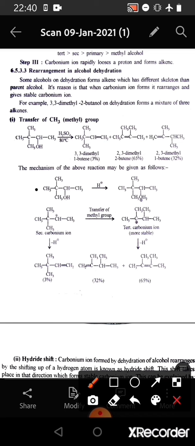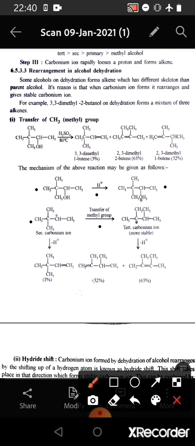3,3-dimethyl-2-butanol forms an oxonium ion by reacting with a proton, and we get this oxonium ion of protonated alcohol. This protonated alcohol then, after elimination of water, forms a secondary carbonium ion. Now the secondary carbonium ion can proceed in 2 ways.